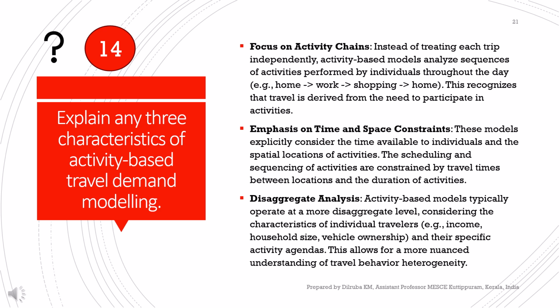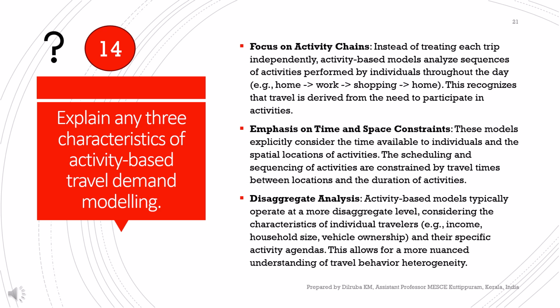So this recognizes that travel is derived from the need to participate in activities. It also emphasizes time and space constraints. These models explicitly consider the time available to the individual and the spatial location of activities. The scheduling and sequencing of activities are constrained by travel times between the locations and the duration of activities.